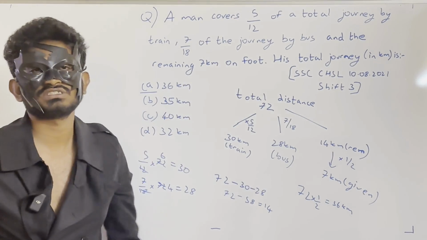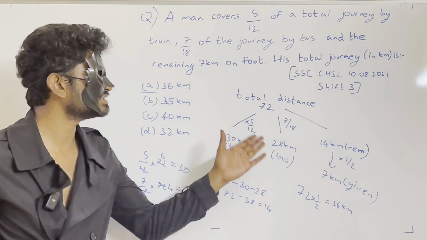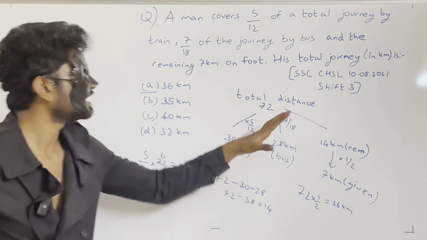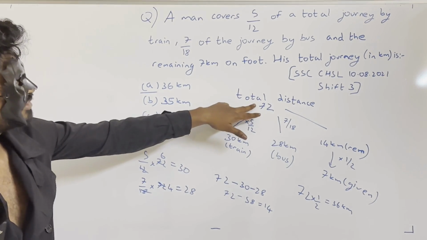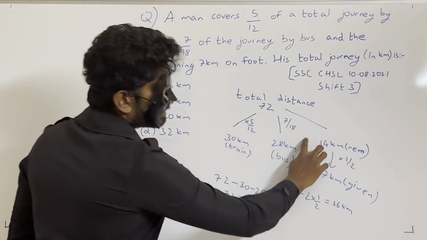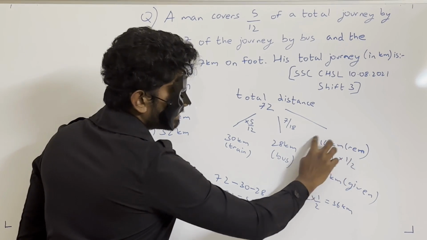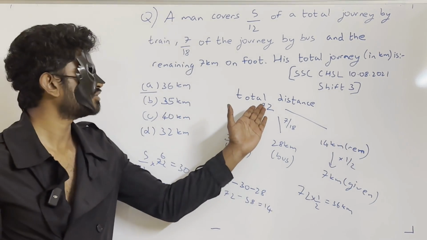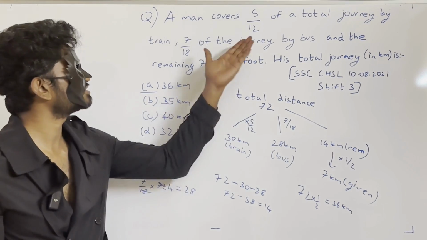Then you will question me saying that you already know the answer, that's why you assumed it to be 36. No, you can take any multiple, you can take 144 also. Here the remaining distance we got was 14. So you could have taken total distance to be 144 also. 144 is also a multiple of these two.